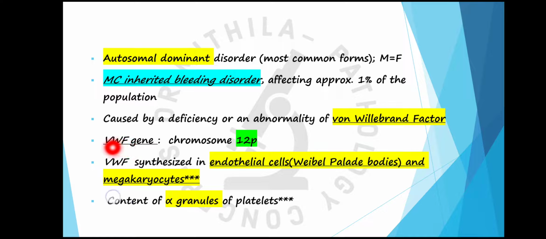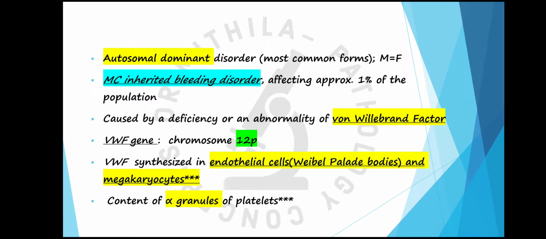The gene for von Willebrand factor is present on locus 12p. It is synthesized in endothelial cells and stored in the Weibel-Palade bodies, and also synthesized in the megakaryocytes. Now this is important, many times asked in the MCQs. Von Willebrand factor is a content of the alpha granules of the platelet. Again, this can be asked in the MCQs.